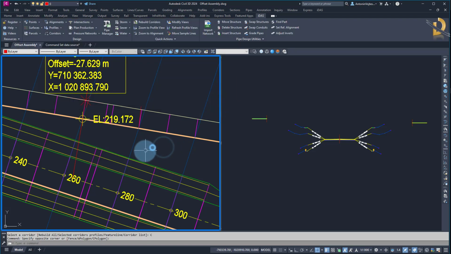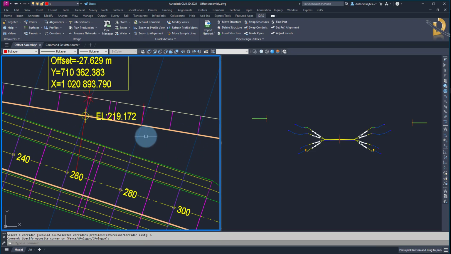When it comes to offset assemblies, they can follow another alignment. It is important to mention that the levels are projected perpendicularly to the main alignment, not to the other alignment, because the red line is not a correct projection. It goes perpendicularly from the main alignment.